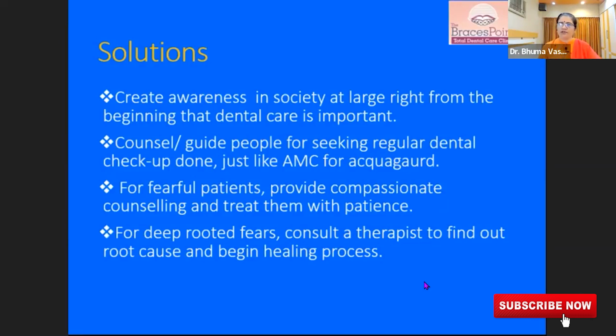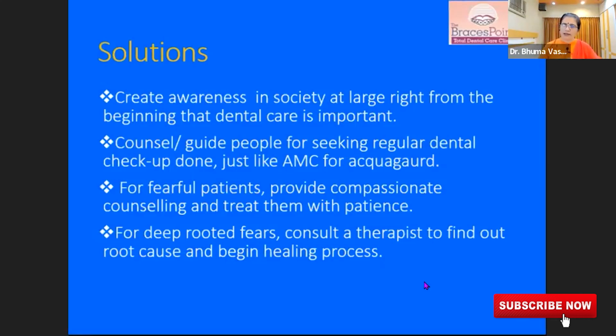So our approach is very different. We don't just look at it as a dental clinic where a person has a toothache and we are treating only the teeth. We integrate our spiritual science and our training as therapists in various healing modalities by helping patients relax, first of all, with deep breathing. We may not tell them that we are teaching them meditation, but they will, by default, learn anapanasati while they are on the dental chair. At times, for some of the extremely anxious patients, I would do Tibetan sound bowl playing so that they get into a very deep state of relaxation before I start the procedure.